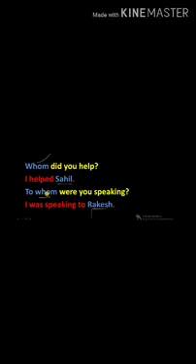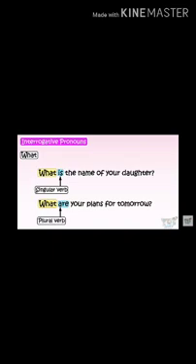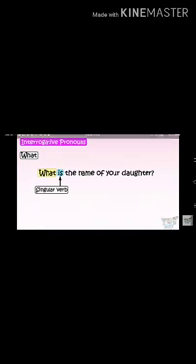Here you can see: Whom did you help? I helped Sahil. So what is the interrogative pronoun in this? Whom. The word whom is an interrogative pronoun. Here you can see a singular verb: what is your name? What is the name of your daughter? So here we used a singular verb. And what are your plans for tomorrow? That is a plural verb.